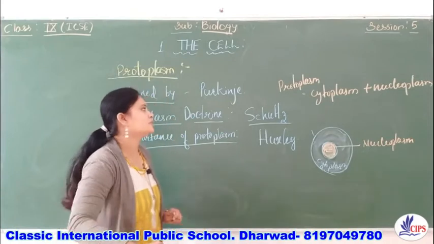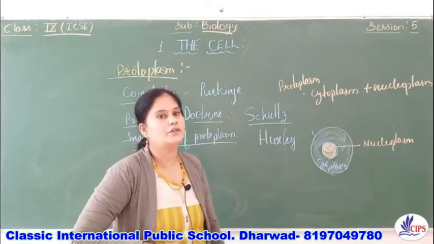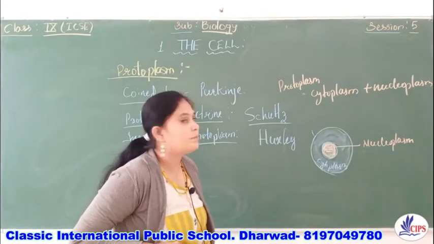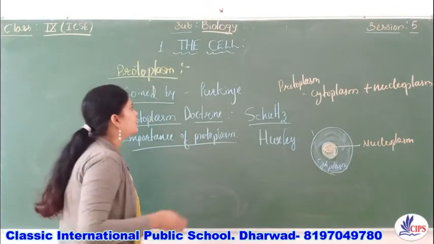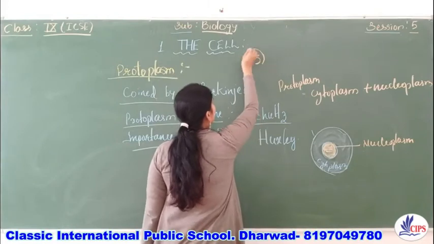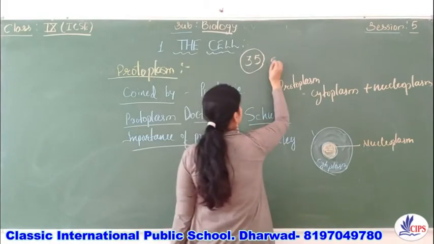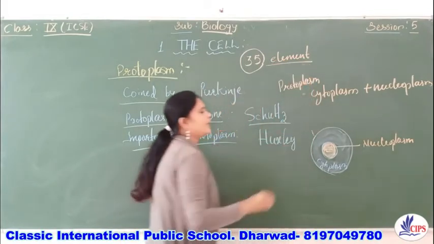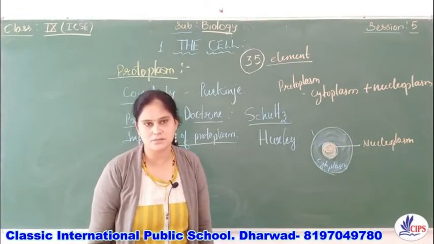Next, we will study the chemical nature of the protoplasm. Chemically, it is composed of 35 elements. How many elements are present? More or less, 35 elements are present in the protoplasm.